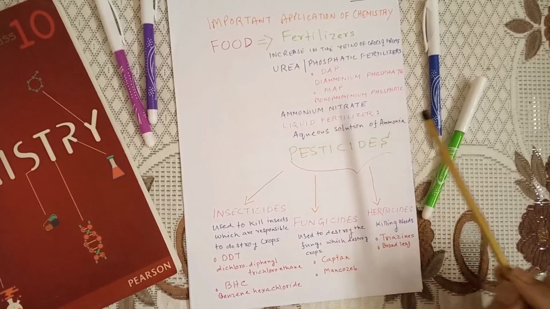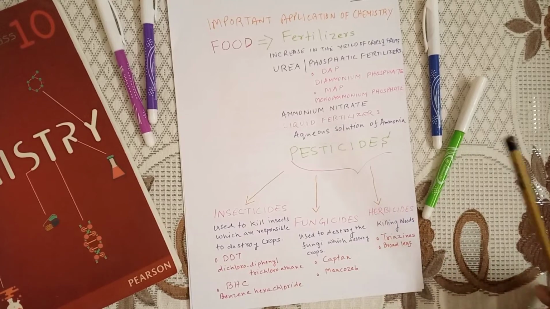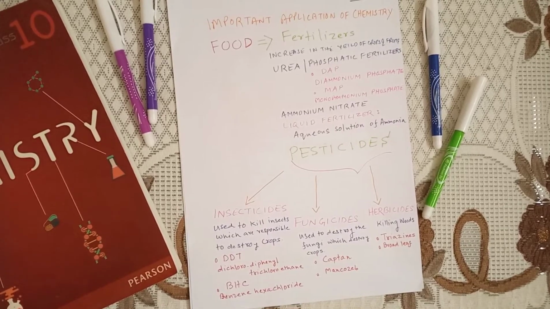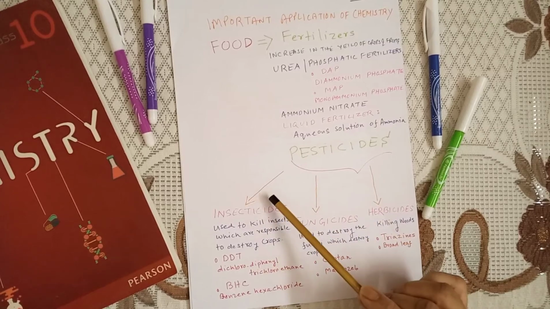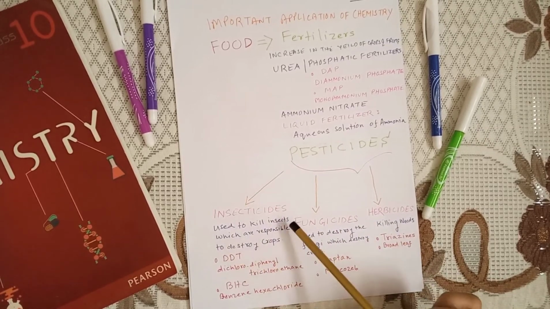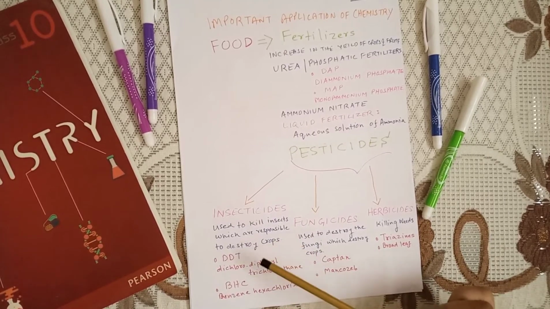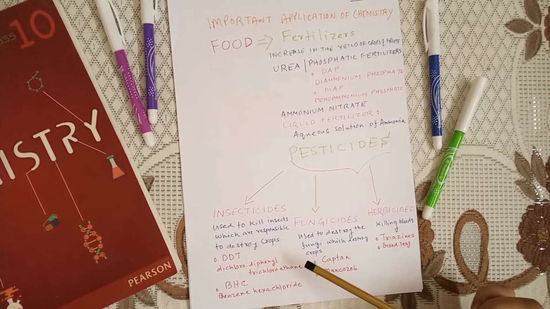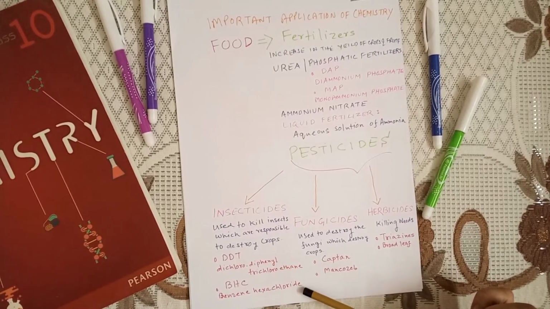Okay. Now the next point is pesticides. What are basically pesticides? Pesticides basically kill pests. Now these are the three basic pesticides. We have insecticides, used to kill insects which are responsible for destroying crops. Examples: DDT, that is diphenyl trichloroethane. We have BHC, that is benzene hexachloride.